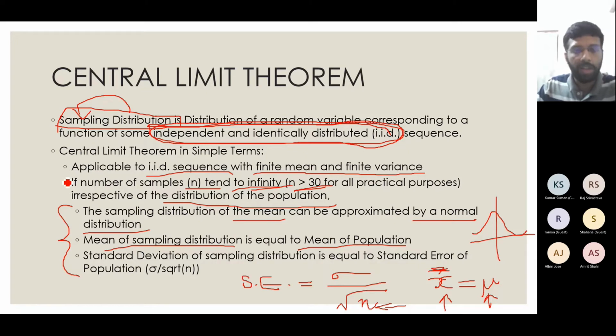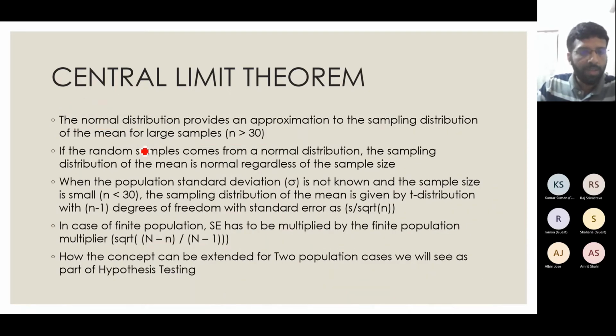Some 2-3 related points we can also see. One is which are the use cases, in which cases I can apply my central limit theorem. First, for large samples, that is n greater than 30, the normal distribution can be used to approximate the sampling distribution of the mean. That I know already from the wording of the central limit theorem. The second point is if the random samples actually come from a normal distribution.